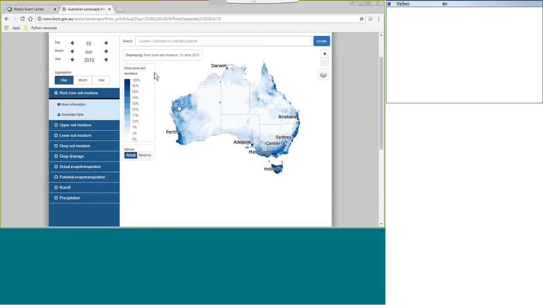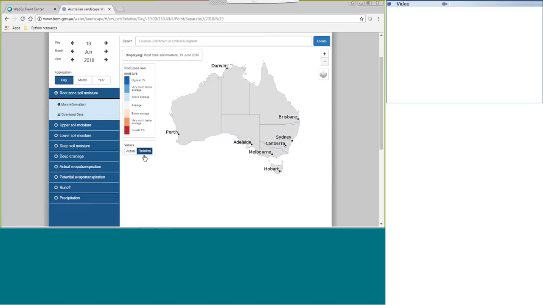Now, moving on to the next thing. We can see here this is the visualization. We've got root zone soil moisture from 0 to 100%. We can show this as either actual values or relative values. If we're looking at the actual values, it's an estimate of the actual value of the variable. And relative is a comparison of current day or month or year to a historical period back to 1911.